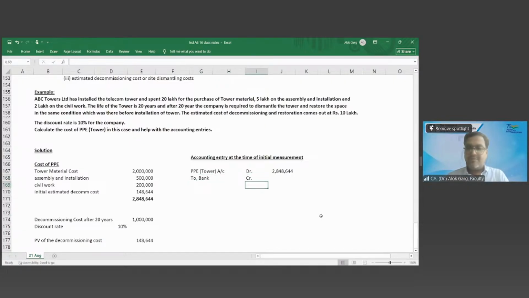The bank amount will be 20 lakh for tower material, 5 lakh this, 2 lakh this, 27 lakh. Then what is the remaining amount?